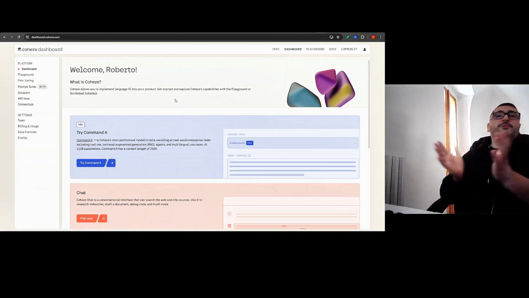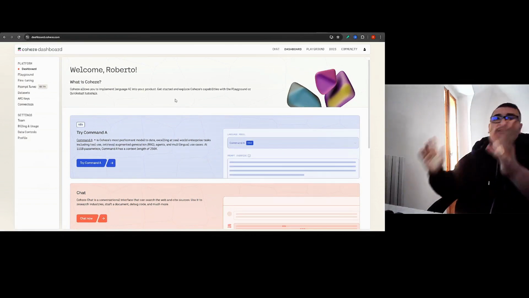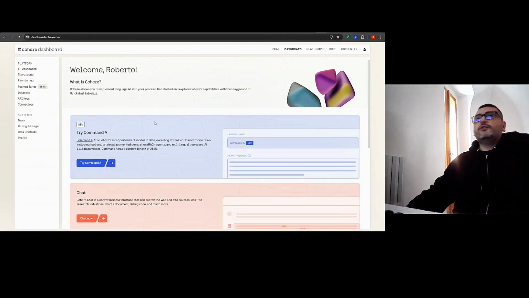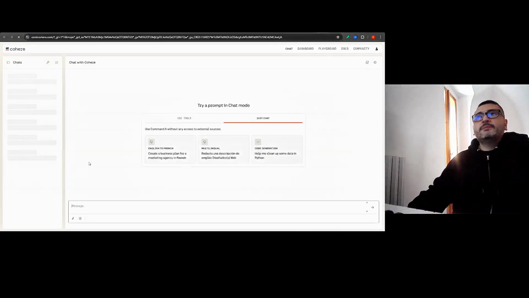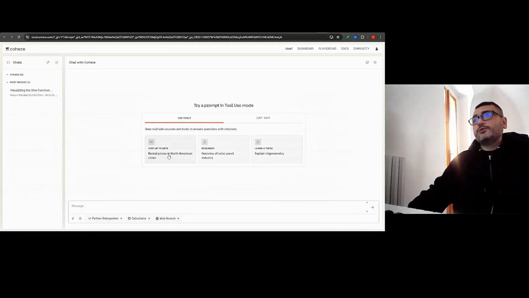But let's try this model. Let's see how it works and what the experience feels like. First of all, I really like the website. It feels very clean. Let's click try Command A. There are some examples of tools you can use.